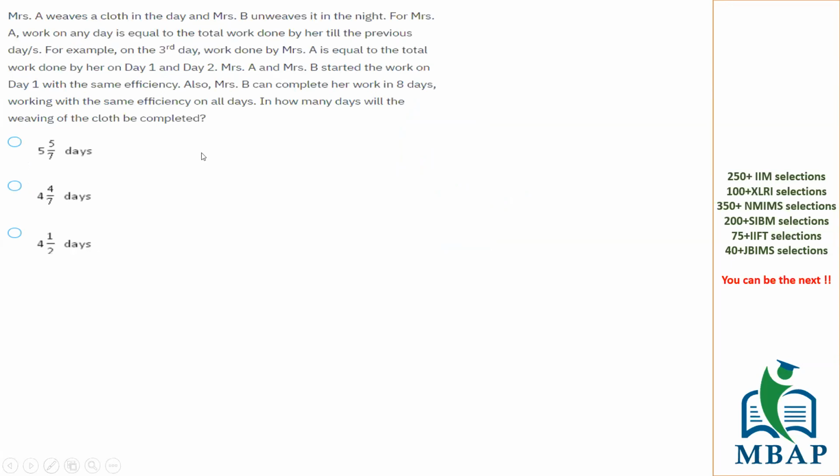Oh, this is a good question which I can give you on time and work. I'll give you a minute to think and reconsider what the question is about because it is slightly lengthy. I'll give you a minute to understand what the process is. Some of you will misconstrue this to be a Fibonacci series, but to give you a hint, it is not a Fibonacci series. Read the question well for a minute and try to solve, and then we'll take it live.